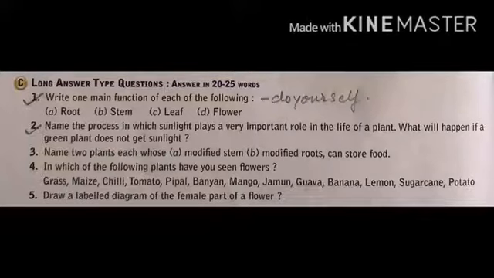Roots hold the plant firmly in the soil. Roots penetrate deep down into the soil, spread out and hold the plant firmly to the ground. In other words, roots are said to anchor the plant to the soil. Roots help the plant to remain standing even in a strong wind.